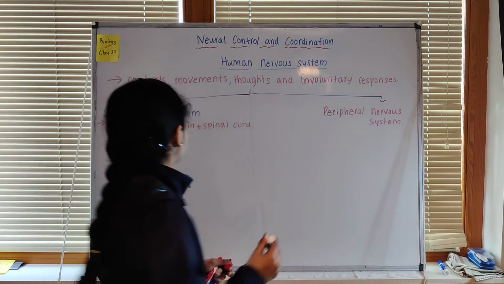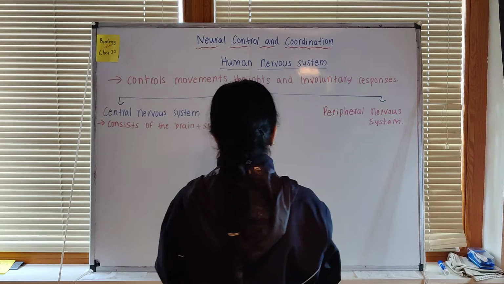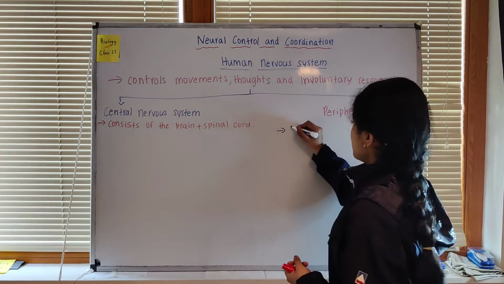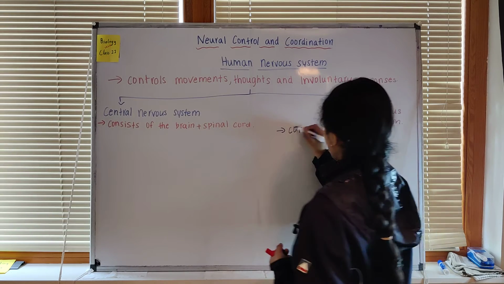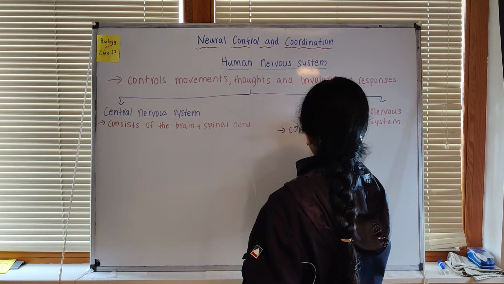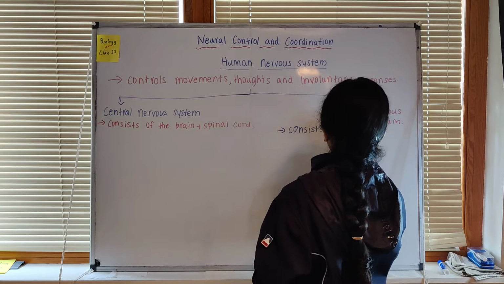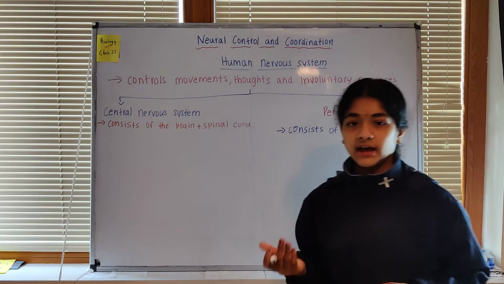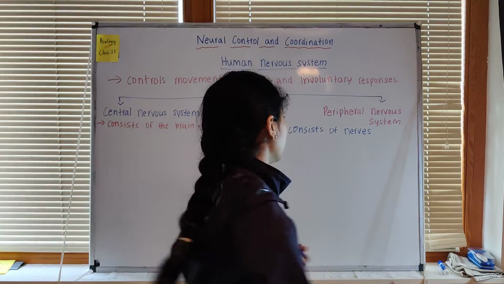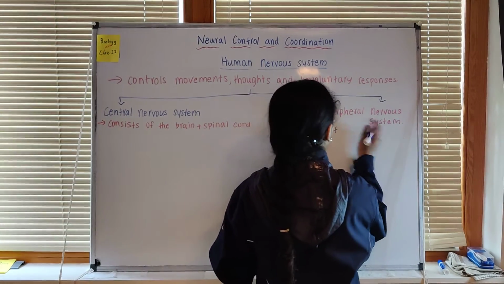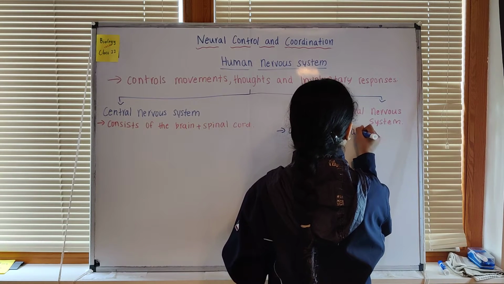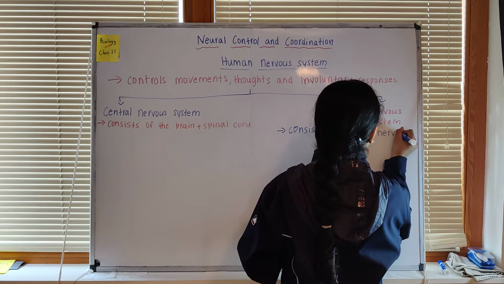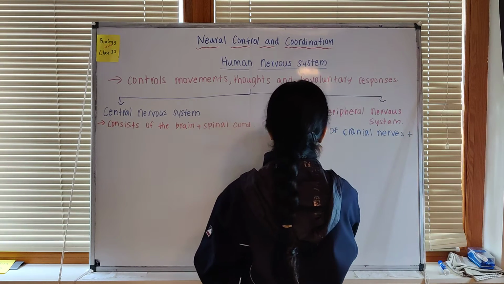The peripheral nervous system consists of nerves. Now these nerves can be cranial nerves or spinal nerves.